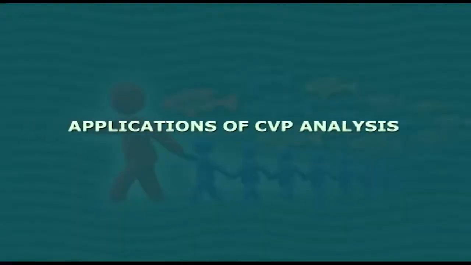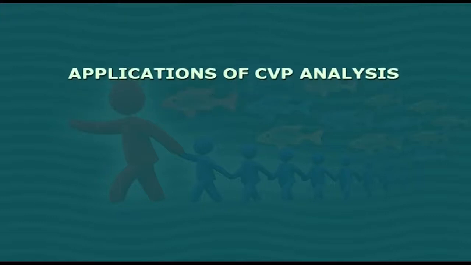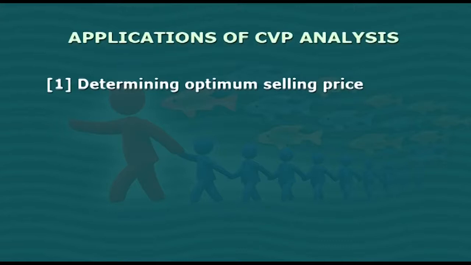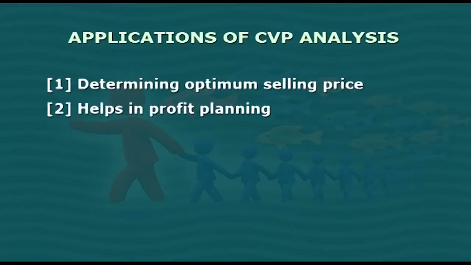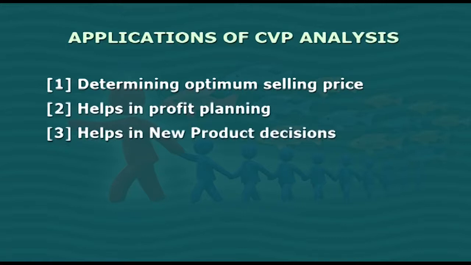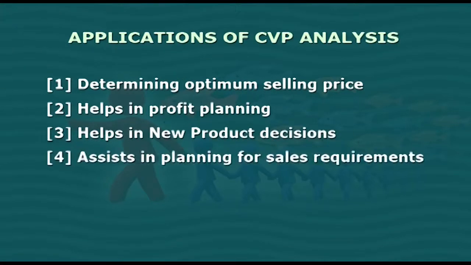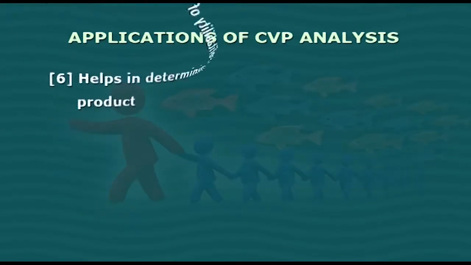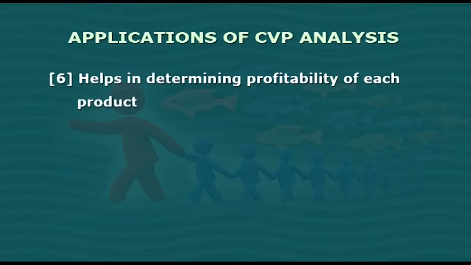Now let us look into the applications of cost volume profit analysis. Friends, CVP analysis is useful in determining optimum selling price, helps in profit planning, helps in new product decisions, assists in planning for sales requirements, assists in evaluation of profit and cost controls, and helps in determining the profitability of each product.